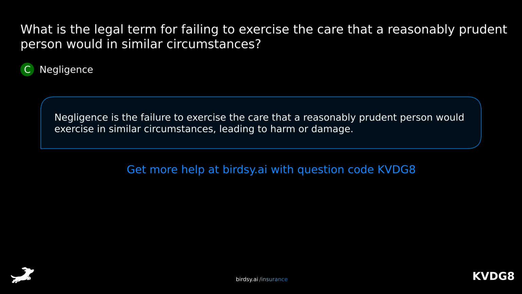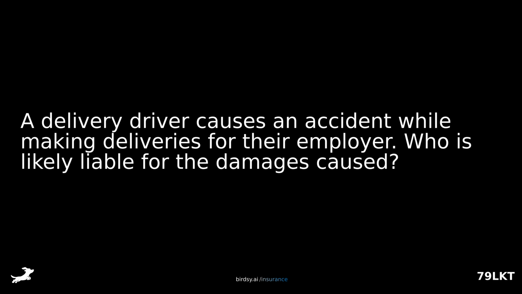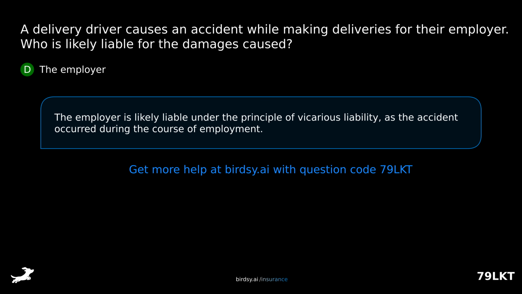Negligence is the failure to exercise the care that a reasonably prudent person would exercise in similar circumstances, leading to harm or damage. A delivery driver causes an accident while making deliveries for their employer. Who is likely liable for the damages caused? Is it A, the driver personally, B, the vehicle manufacturer, C, the delivery recipient, or D, the employer? The answer is D, the employer. The employer is likely liable under the principle of vicarious liability as the accident occurred during the course of employment.